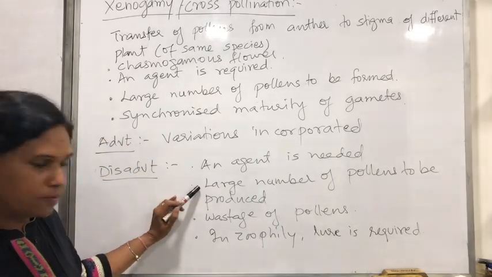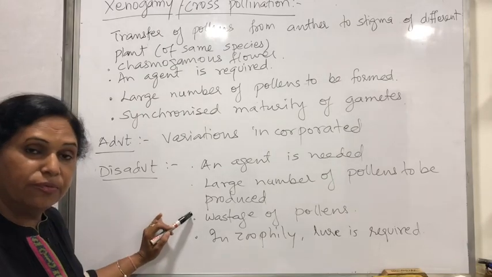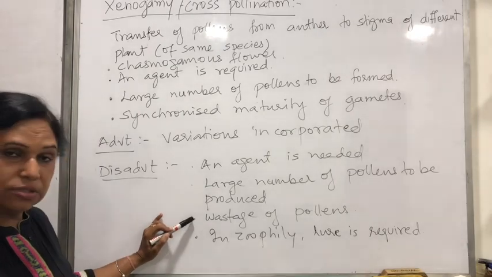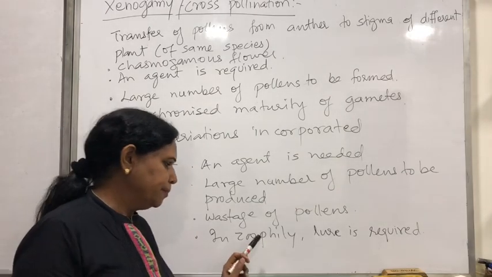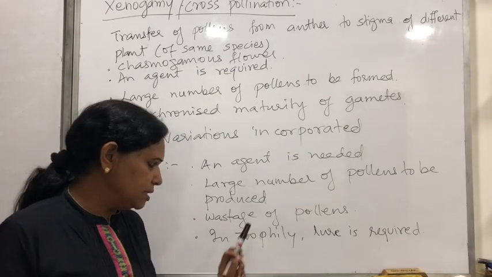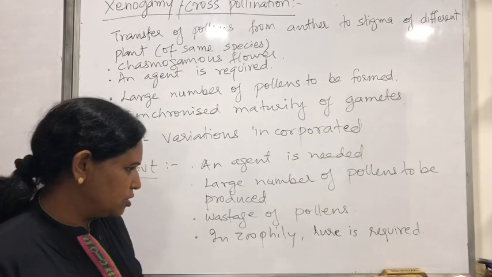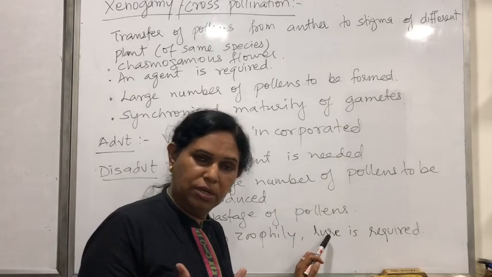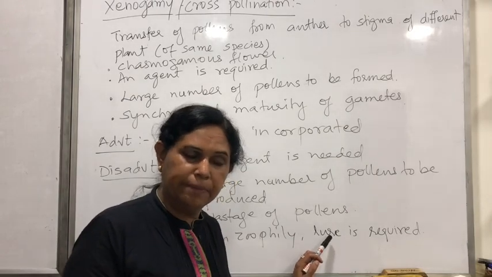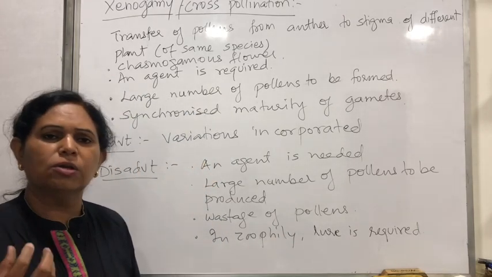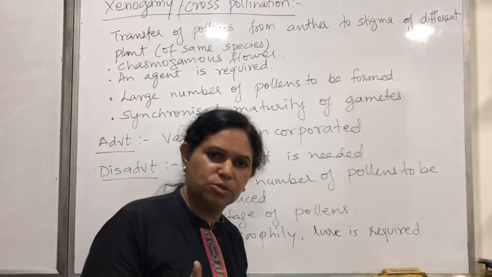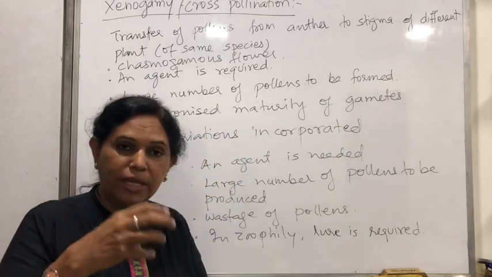A large number of pollens have to be produced and wasted, because the agent will be carrying them. And suppose it is zoophily. Zoophily means animals will be pollinating, so animal loving pollination. So there has to be a lure. What will the lure be? It could be colored petals, or nectar in the nectary, or some sticky juice produced in tube-like flowers.